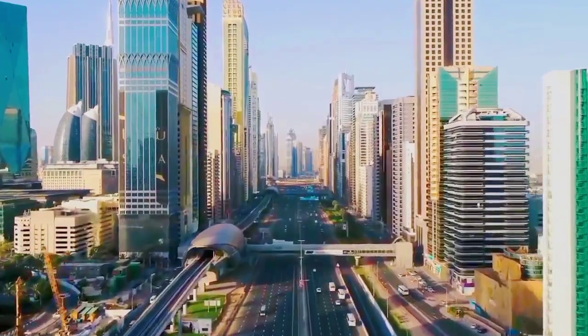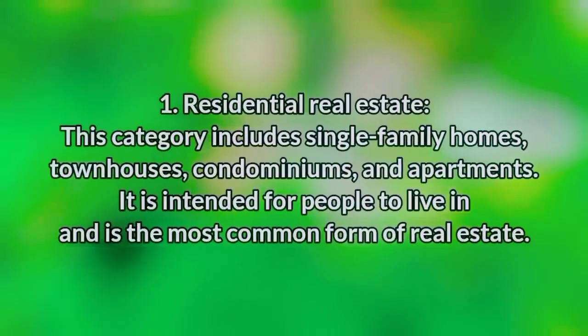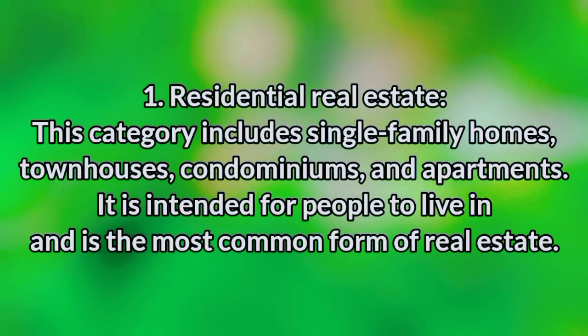In general, real estate can be divided into 5 main categories. 1. Residential real estate. This category includes single-family homes, townhouses, condominiums, and apartments. It is intended for people to live in and is the most common form of real estate.